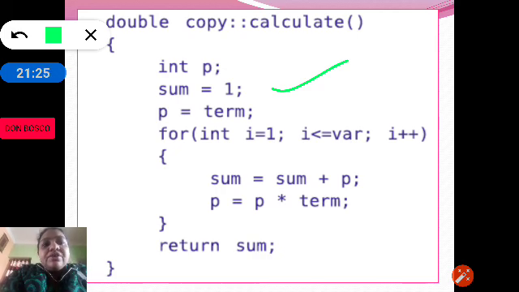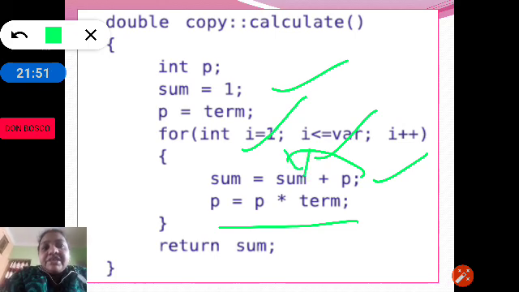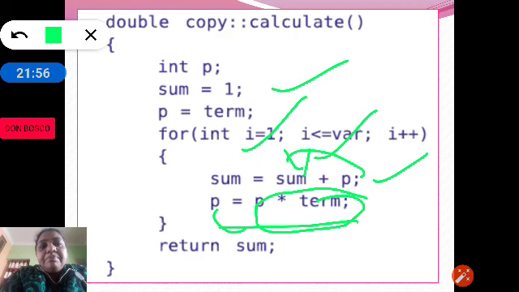For i is equal to 1 till i is less than or equal to var, sum is equal to sum plus p. So we are calculating each term. Now p is equal to p into term. Each term we are multiplying and storing in p, and p is added to sum.